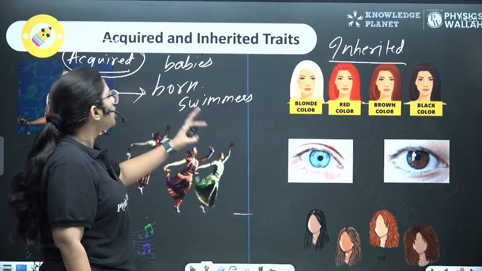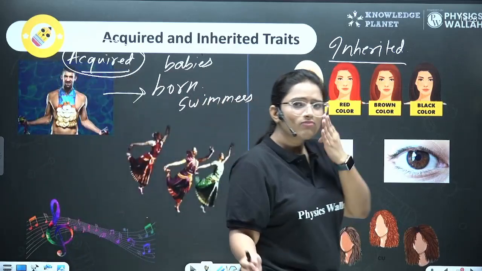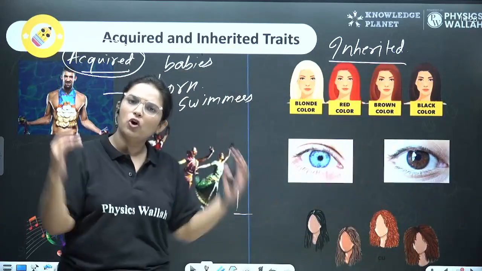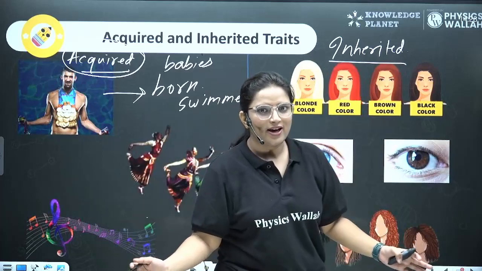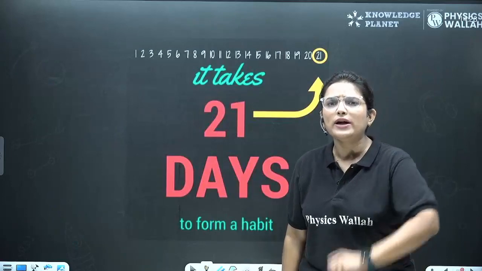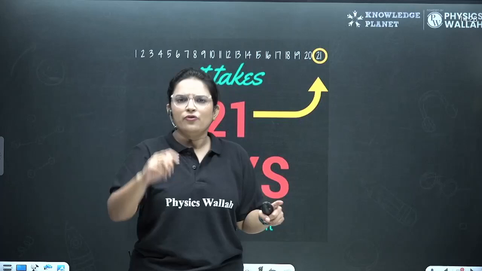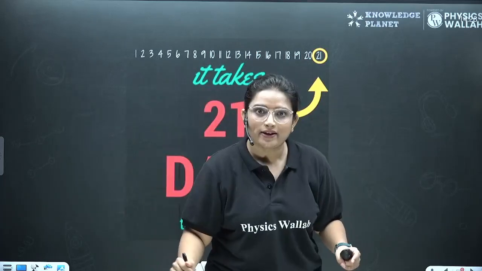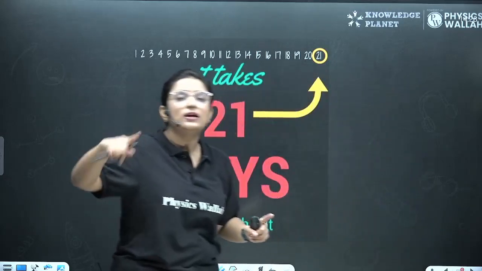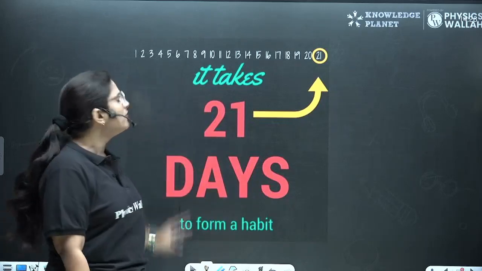Now, when we talk about these acquired traits, we say, ma'am, we are so lazy to do anything. It would be so great if we could do everything just lying on the sofa, on my couch, or on my bed. Right? Is it so? Of course not. So I've got this 21-day challenge for you guys: try to do an activity. For example, I've been thinking to learn swimming. So start from day 1. Just stop thinking about one day, because one day never comes. Start from today. That's your day 1, and do it for 21 days.